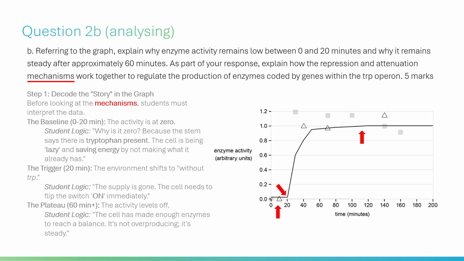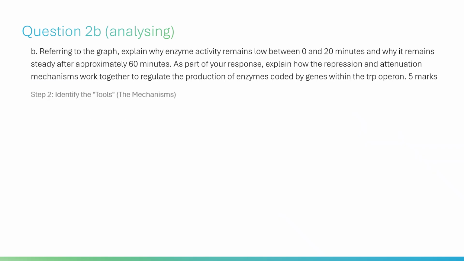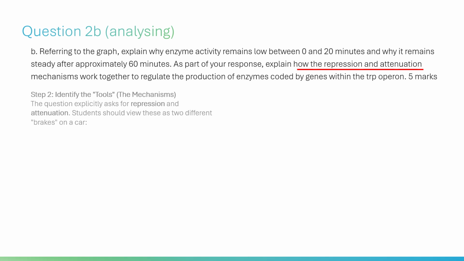Step 2. Identify the tools, the mechanisms. The question explicitly asks for repression and attenuation. Students should view these as two different brakes on a car. Repression equals the handbrake. It stops the car from moving at all. It works at the very beginning, transcription initiation.